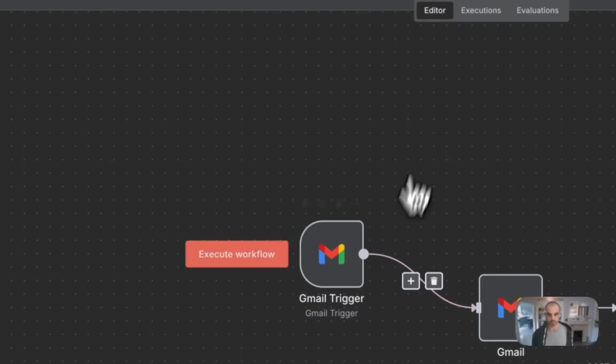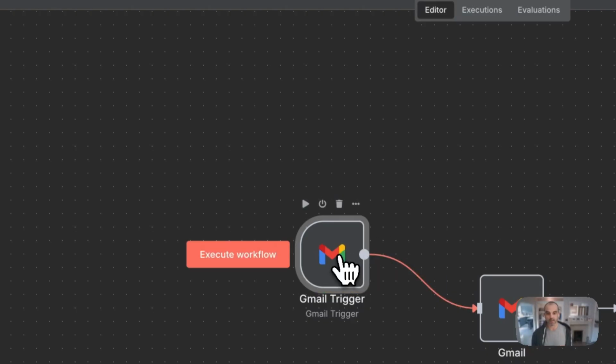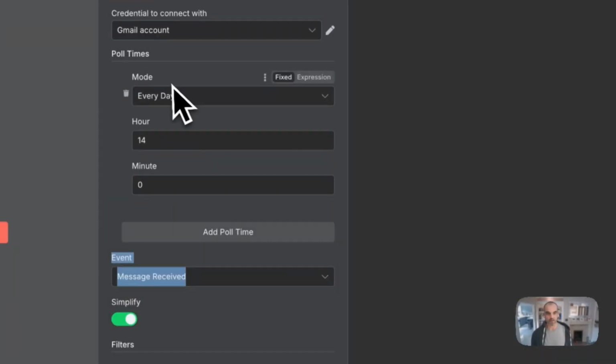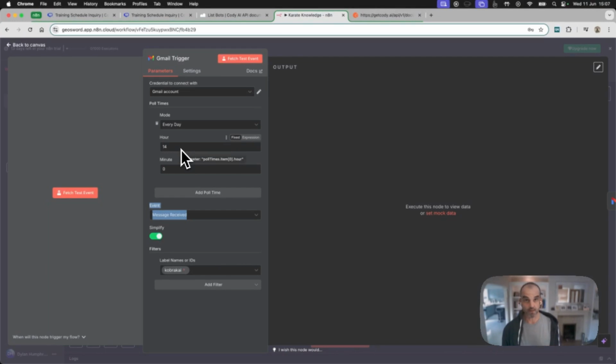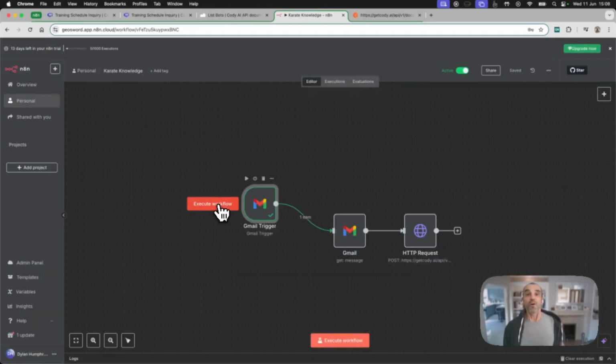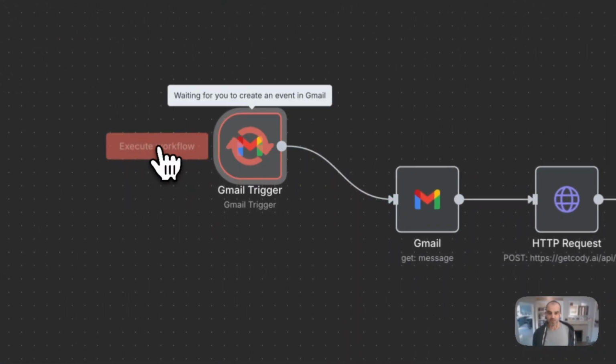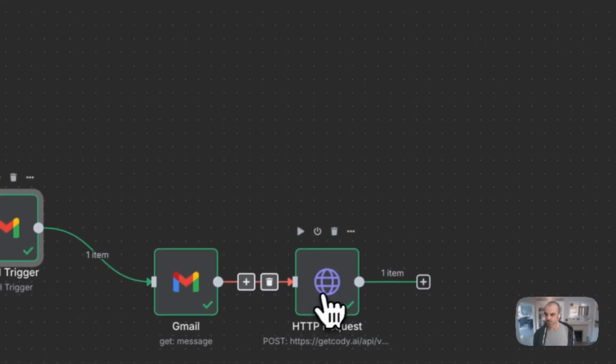Now, if you recall, if we go in here, I got it to run every day, okay, at 1400. It is currently 1500 local time, so this is not going to run till tomorrow. So what I think is best is if we all just sit here for about 24 hours, and I'll just stare and smile into the camera. No. So rather than do that, I'm going to click on execute workflow, and it's going to do the whole thing all the way through.